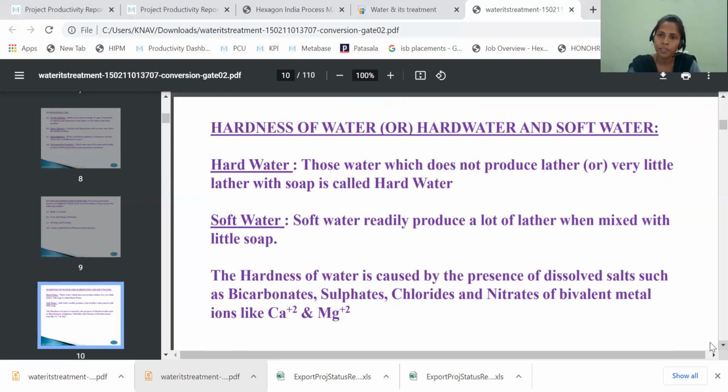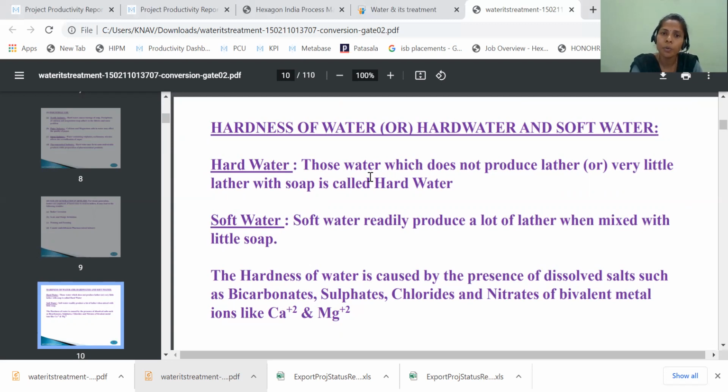Now, if we mix soap or detergent in the hard water, what is happening? Is it giving more lather or more foam? No, it is not giving more lather or more foam. Why? Because of the presence of the salts. We have many salts in the hard water, and because of these salts, it is not giving more lather or foam. So based on the reaction with soap, water is classified into two types: soft water and hard water.